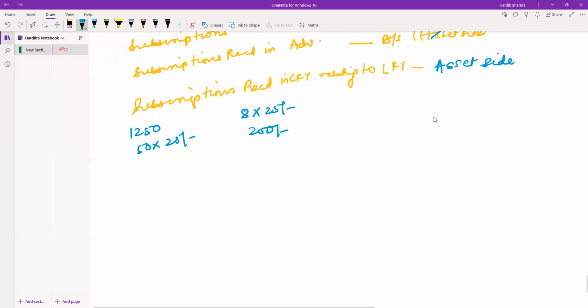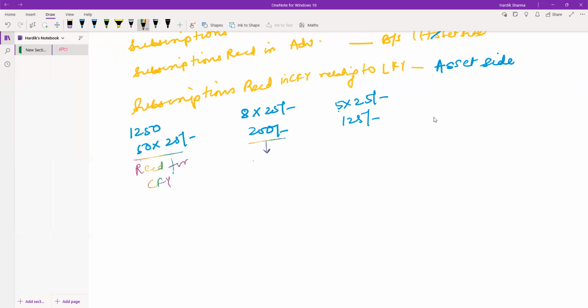The third entry is for 5 people, 25 rupees, that is 125. What is this? This is received for the current financial year.